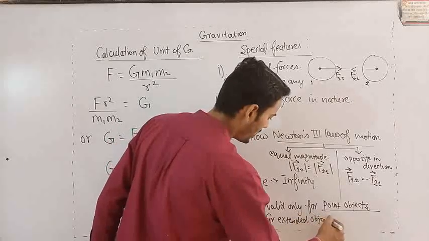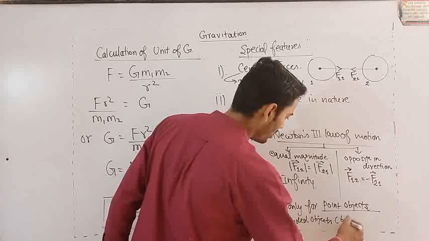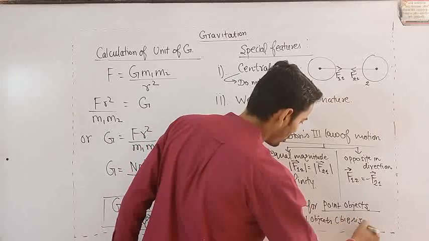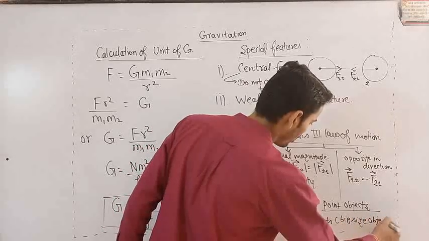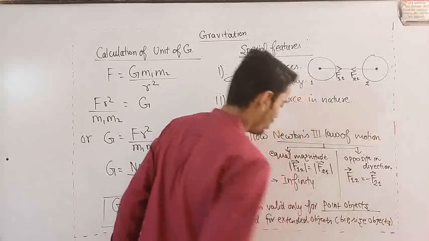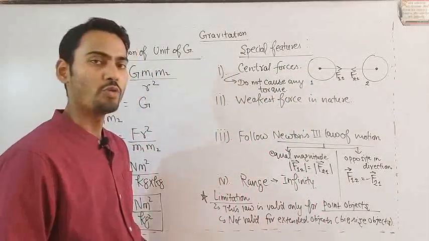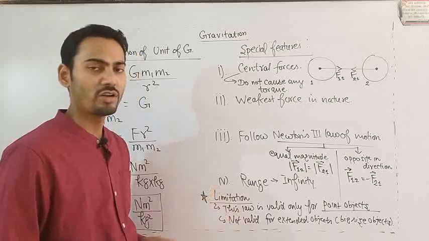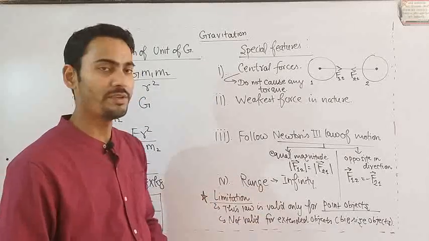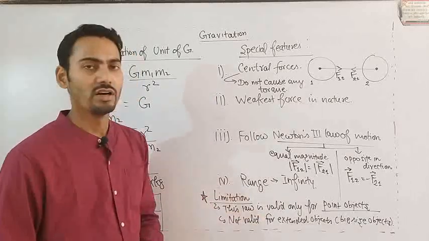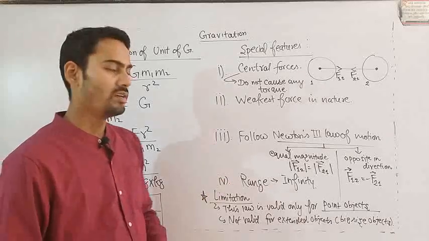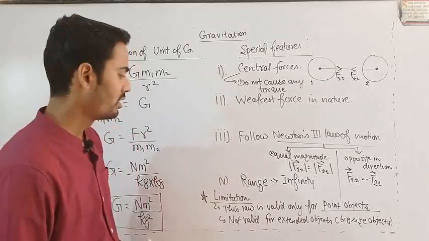It is not valid for extended objects, big size objects. How to apply the universal law of gravitation for extended objects, we will discuss further in senior classes.